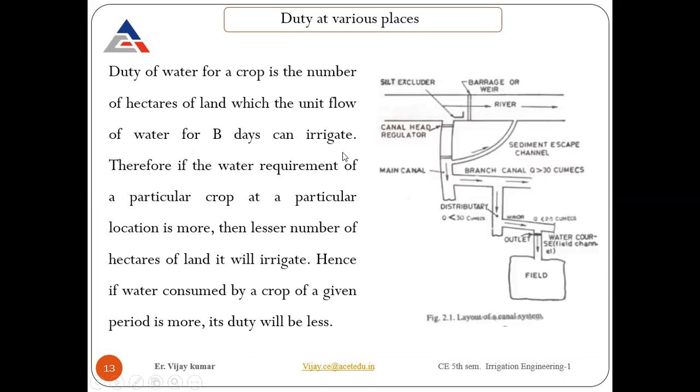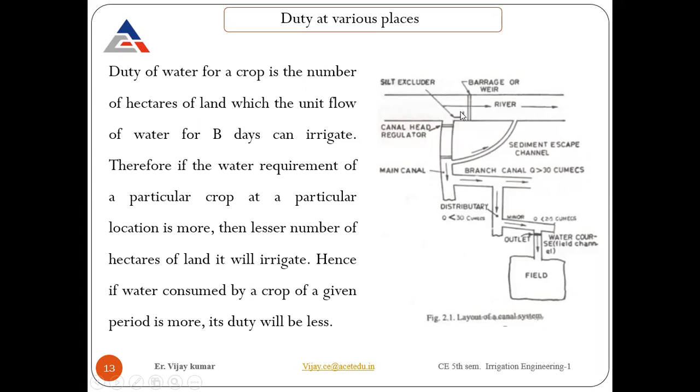So let me put, these are the things which are mentioned here. Just let me explain by taking this diagram. I just consider the Bhakra Dam example. What we have here, this is the river, the main river. We construct a barrage, weir, or any retaining wall, like a dam, to retain the water. So water is retained behind it.